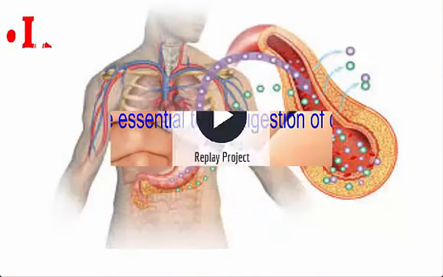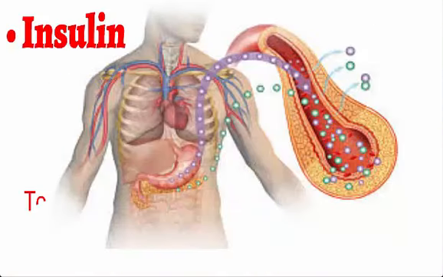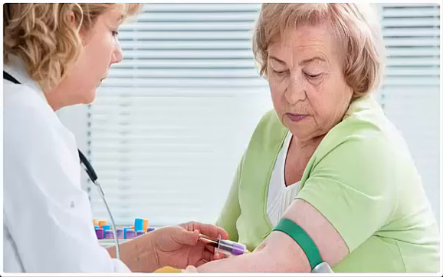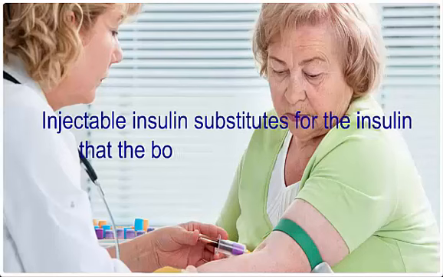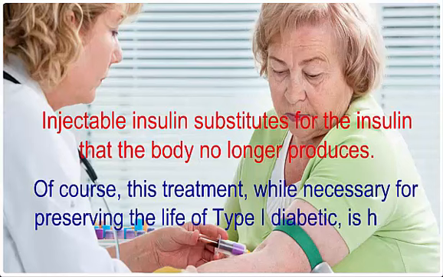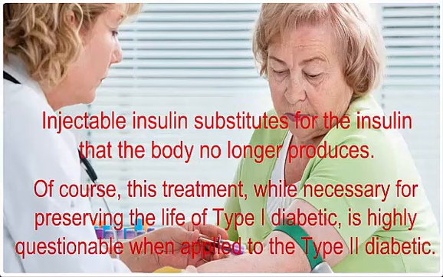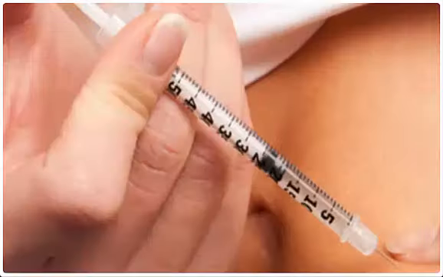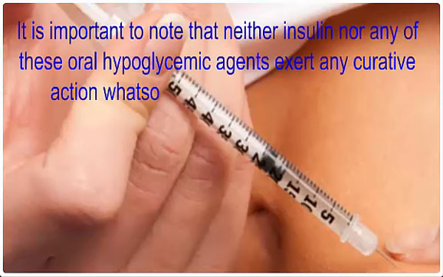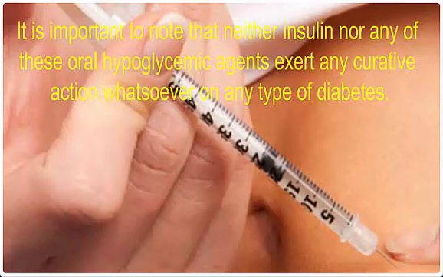elevated. Insulin. Today, insulin is prescribed for both the type 1 and type 2 diabetics. Injectable insulin substitutes for the insulin that the body no longer produces. Of course, this treatment, while necessary for preserving the life of type 1 diabetic, is highly questionable when applied to the type 2 diabetic. It is important to note that neither insulin nor any of these oral hypoglycemic agents exert any curative action whatsoever on any type of diabetes.